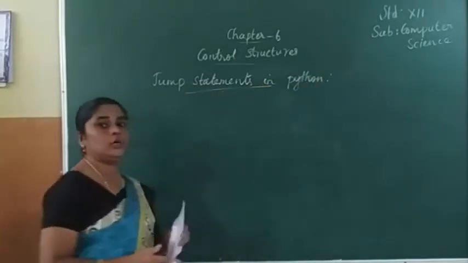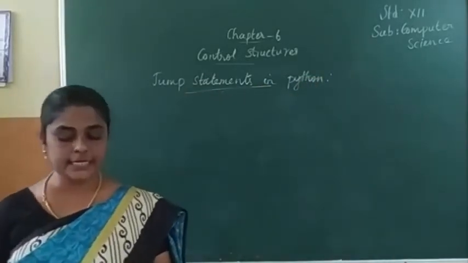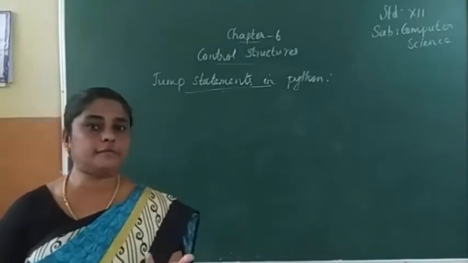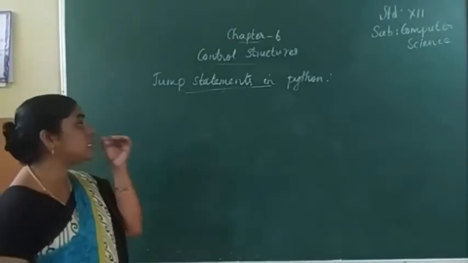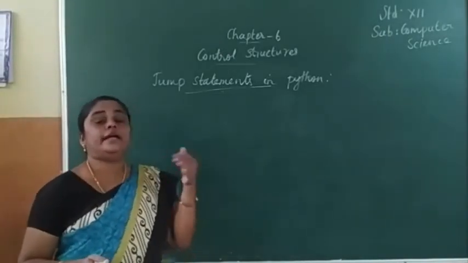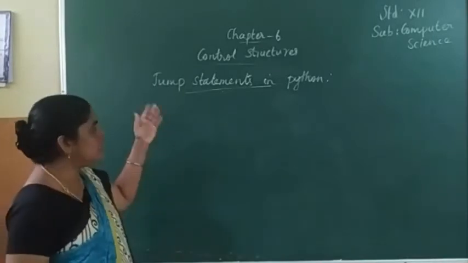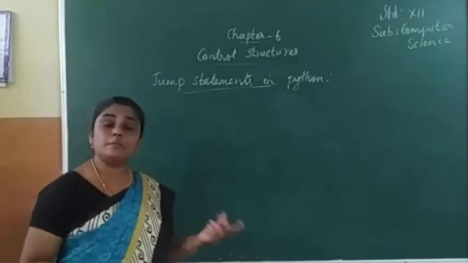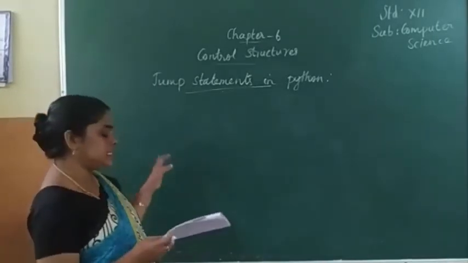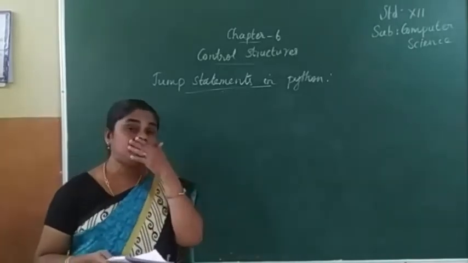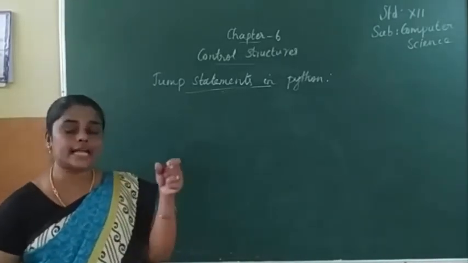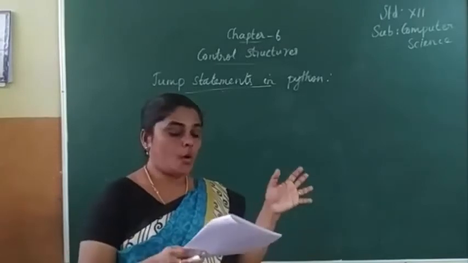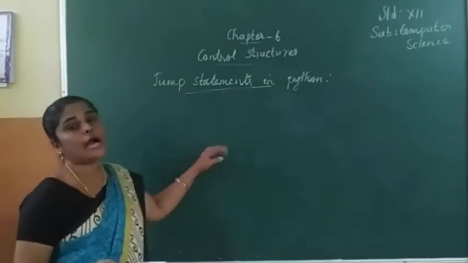See, already we know in C++ we studied break statement and continue statement, isn't it? Here these break statement and continue statement are named as jump statements. Jump statement means unconditional transfer of control from one part of a program to another part.